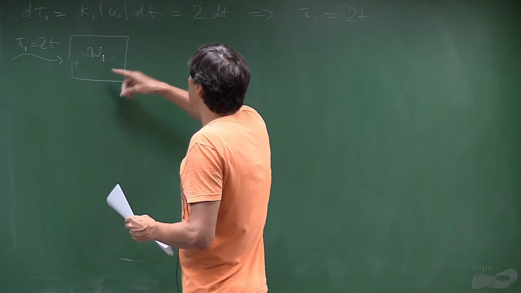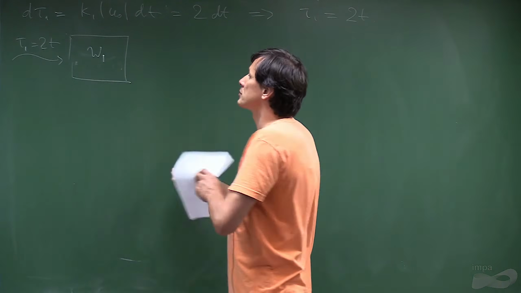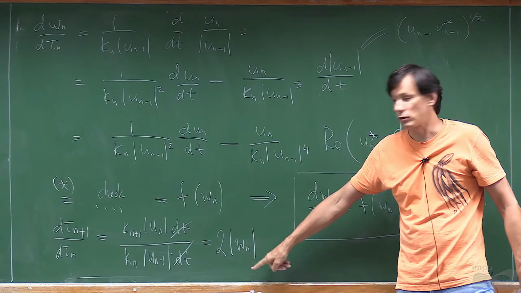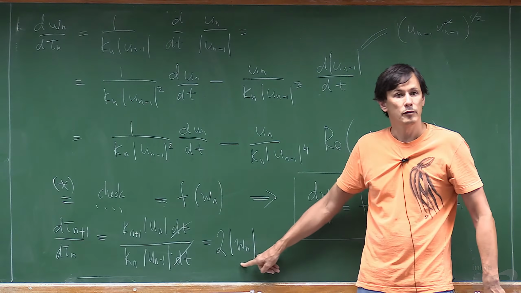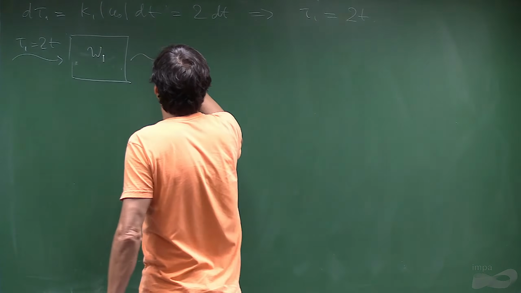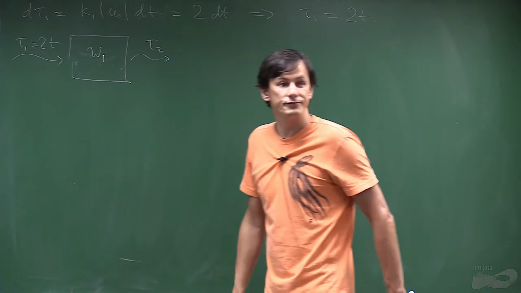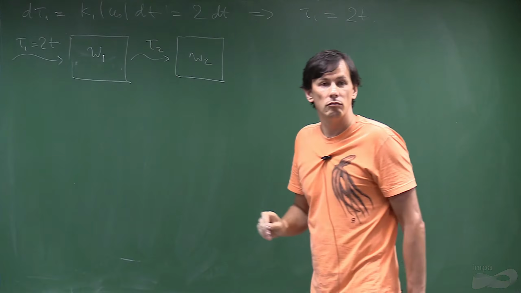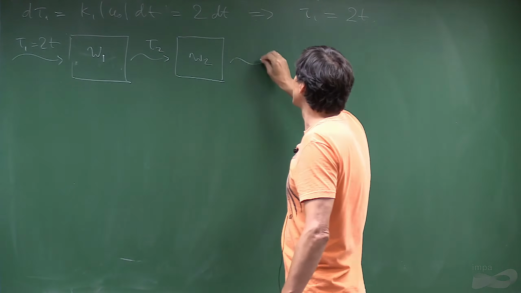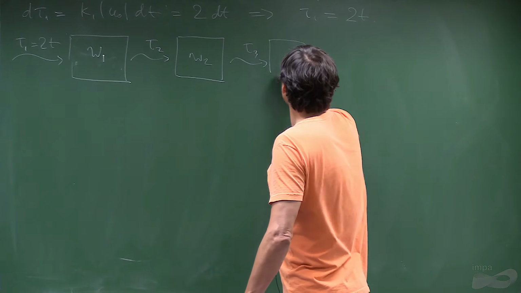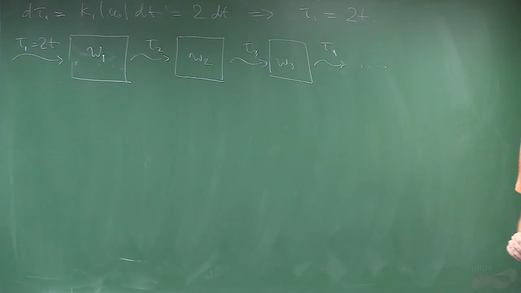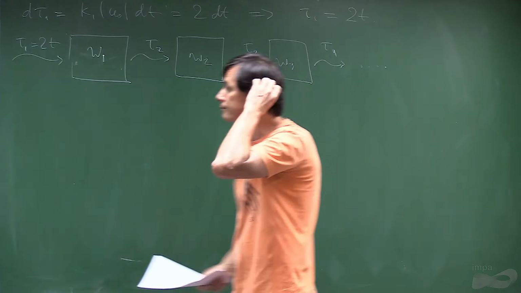Next, given w1, when you solve this system, you can find the next time by solving this equation, because to find the next time you need to integrate the previous solution. So given the solution of this system, you find tau 2. Given tau 2, you integrate the next variable. Given the next variable, you integrate the next time. And so on. So that's the system, and this is what we have.